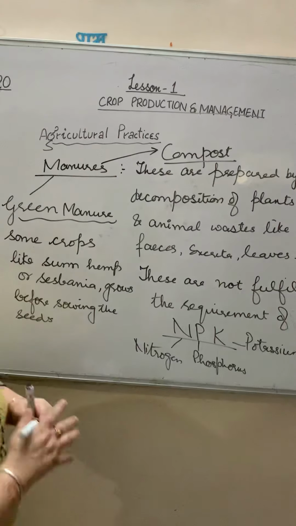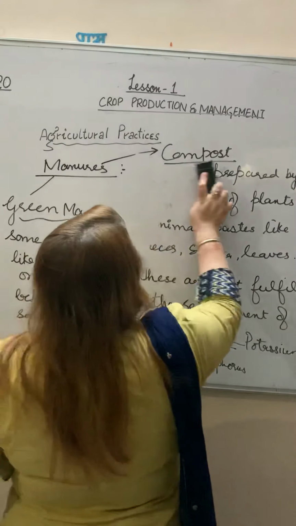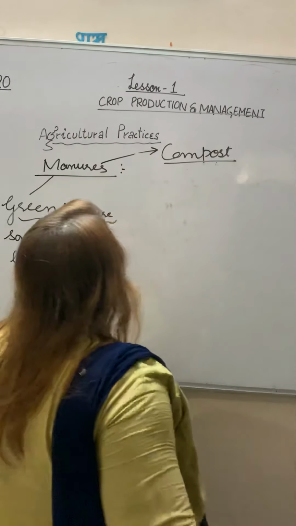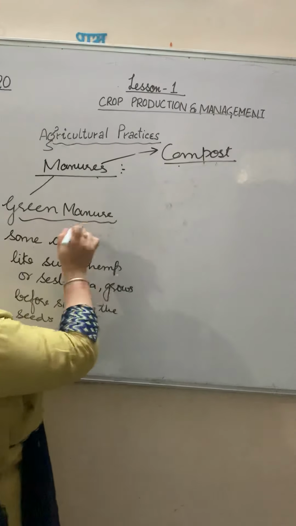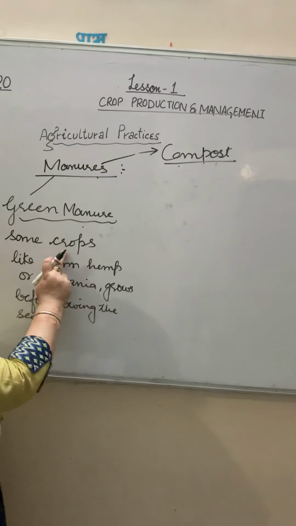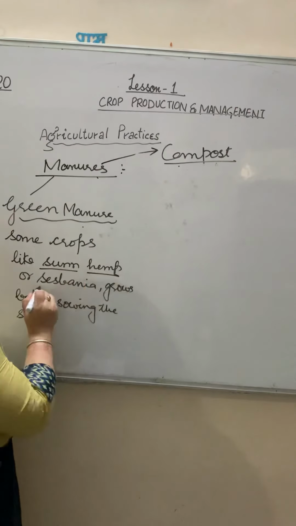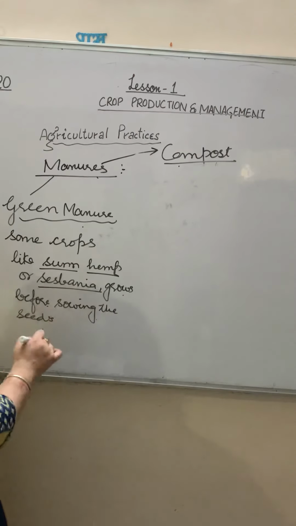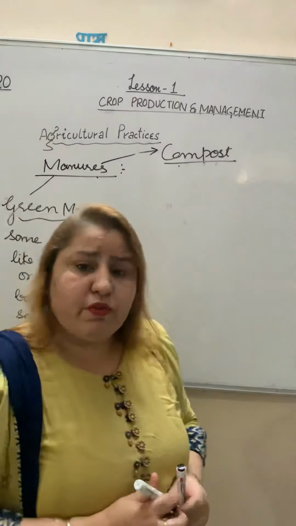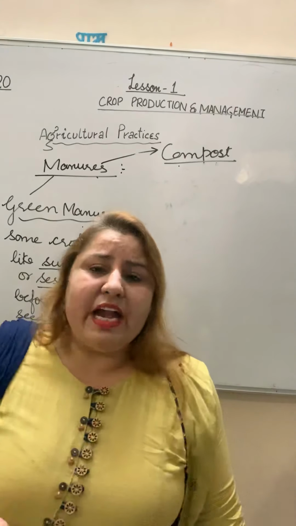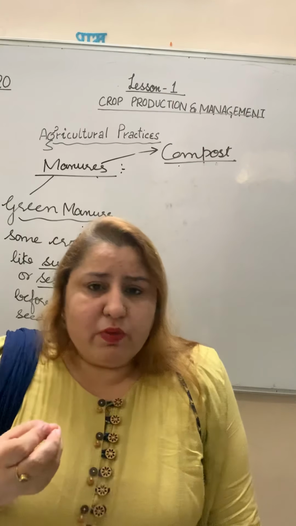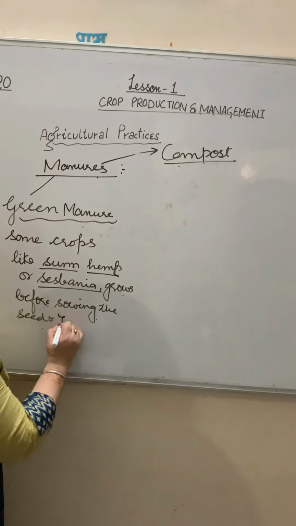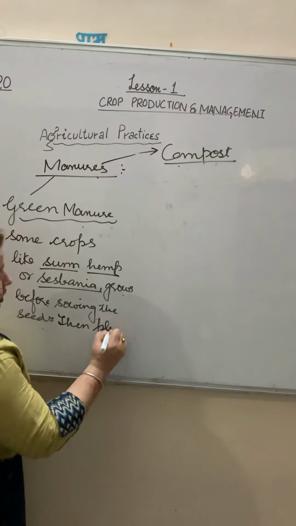I am erasing the manure. You can say manures are of two types, compost and green manure. In the green manure, some crops like sun hemp or sesbania are grown before sowing the seeds. Then what we will do, after the young saplings have developed, we will plow it, right? After that, what do we do? Plowing,